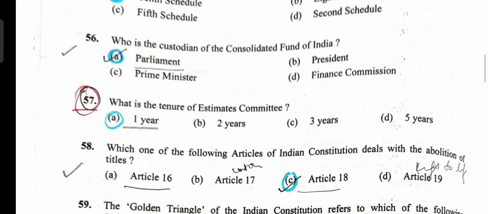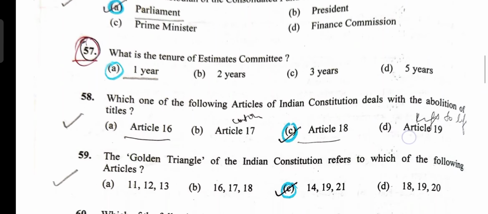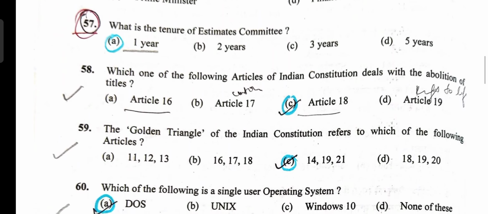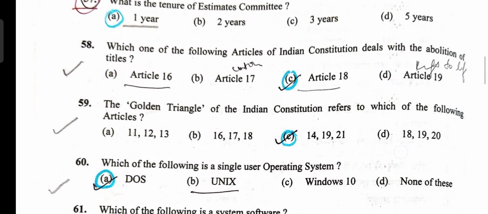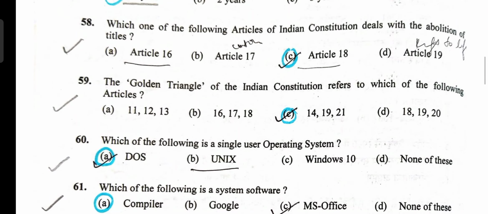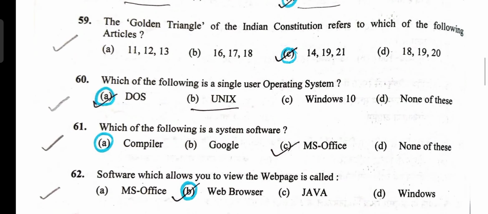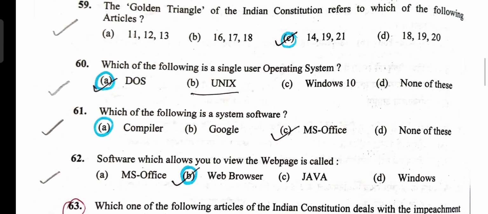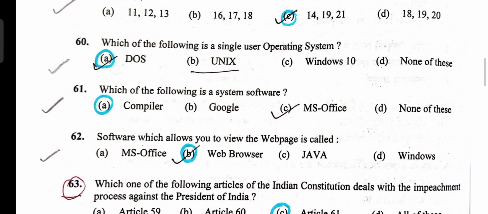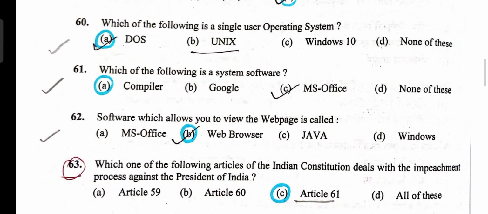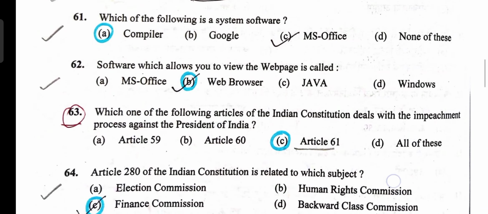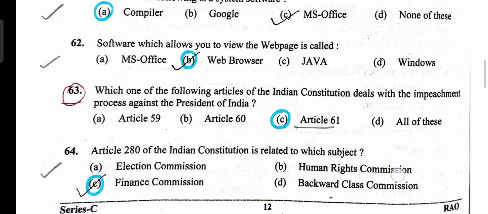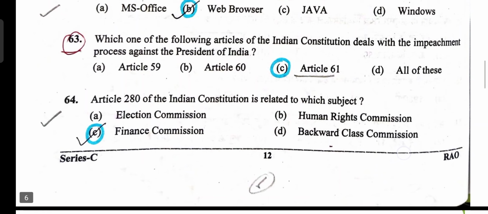Option A. Tenure of Estimates Committee, 1 year, option A. Article dealing with abolition of titles, Article 18, option C. Golden Triangle, Articles 14, 19, 21, option C. Single user operating system, DOS, option A. System software, compiler, option A. A web page can be viewed with the help of a web browser, option B. Article dealing with impeachment of the President, option C.